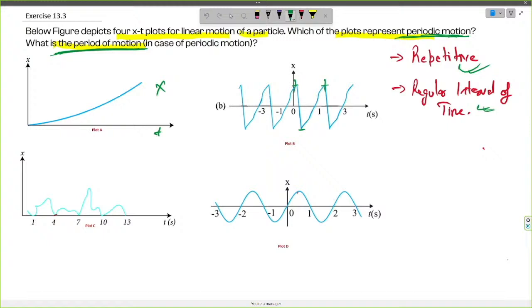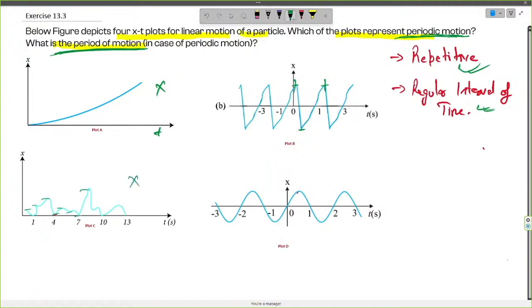Now let us inspect plot C. In this plot, we see that the motion is very irregular. It is not repeating because the maxima attained is increasing and decreasing randomly. So we can't say that this plot represents a periodic motion at all.